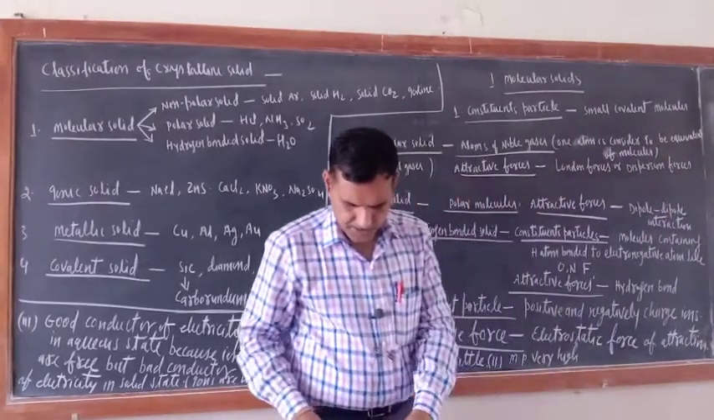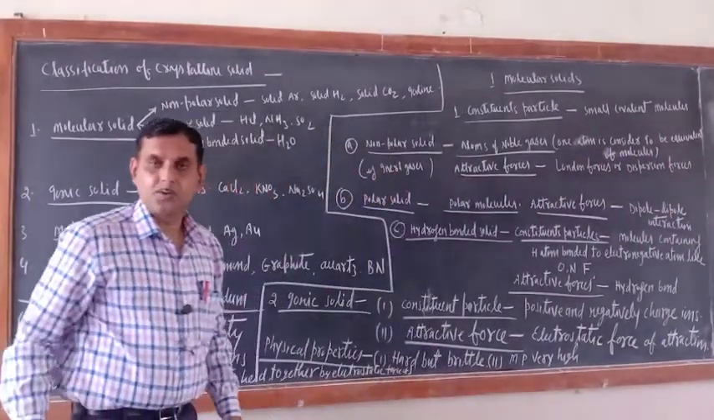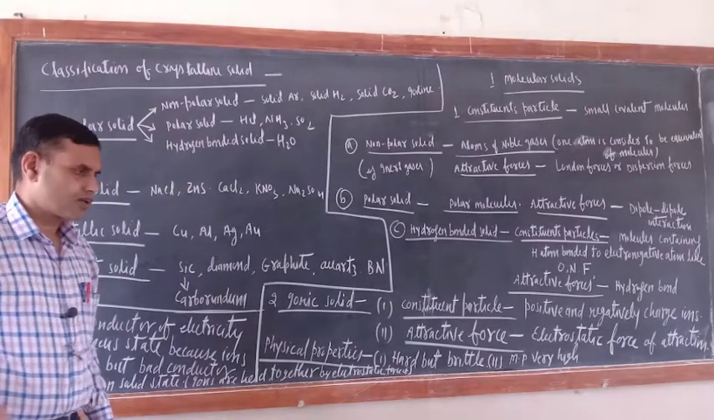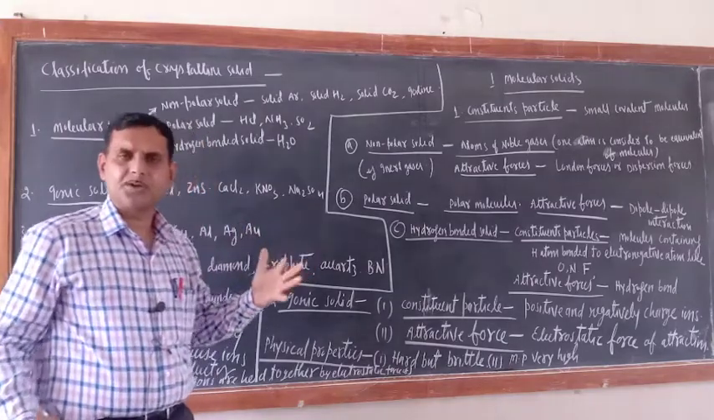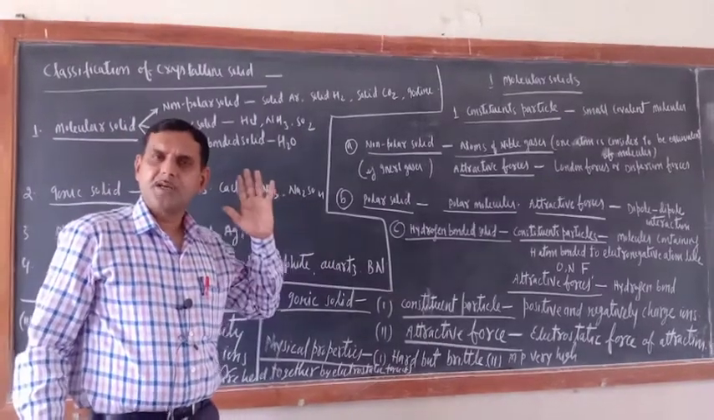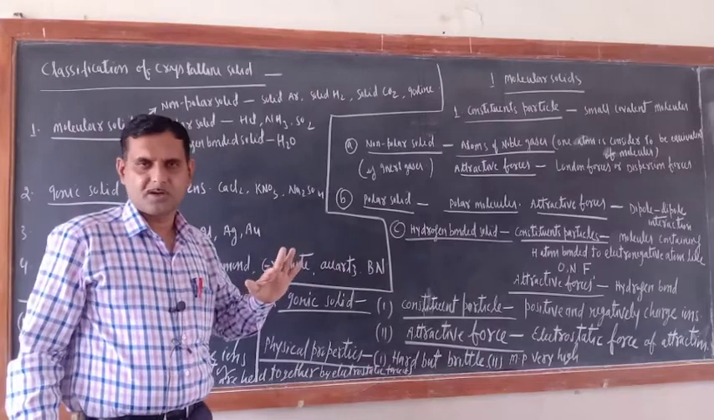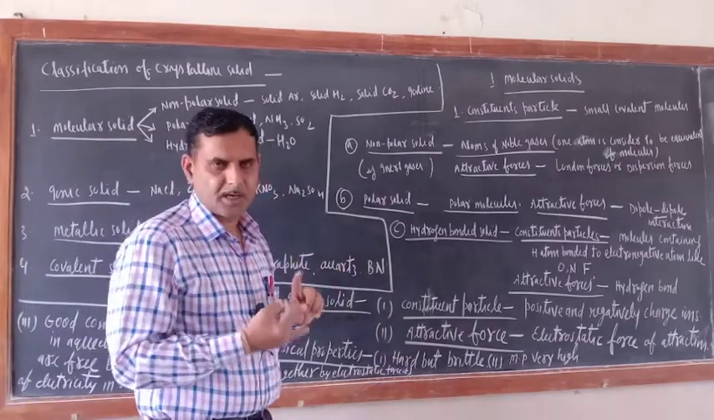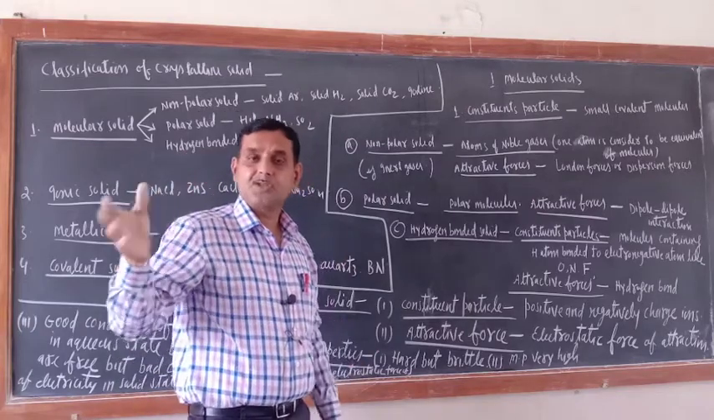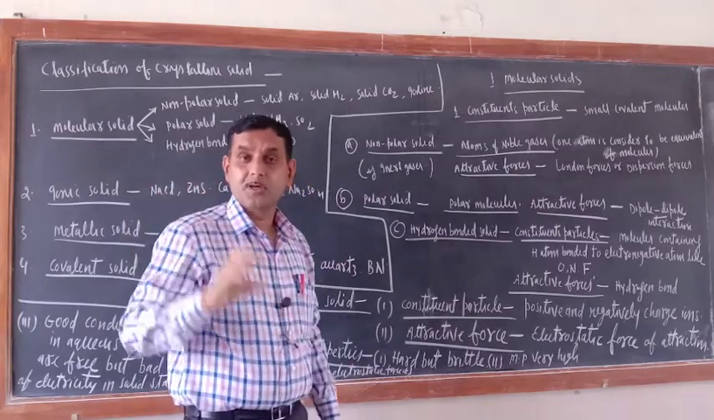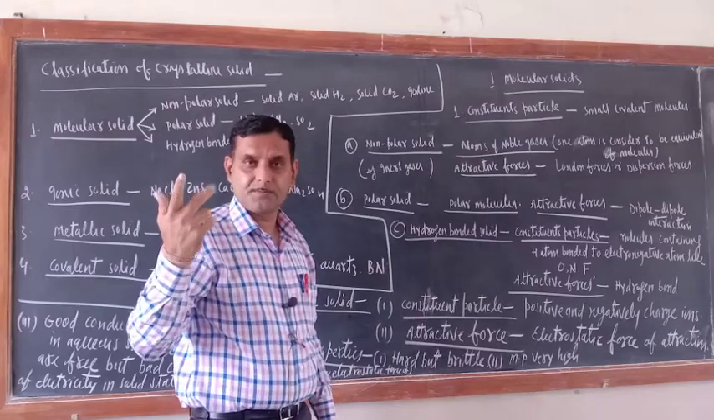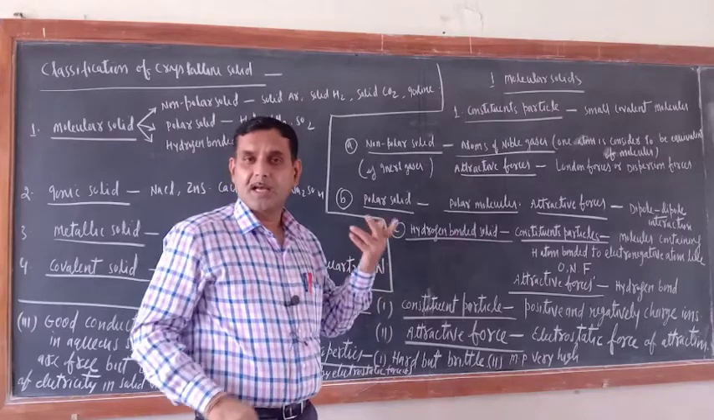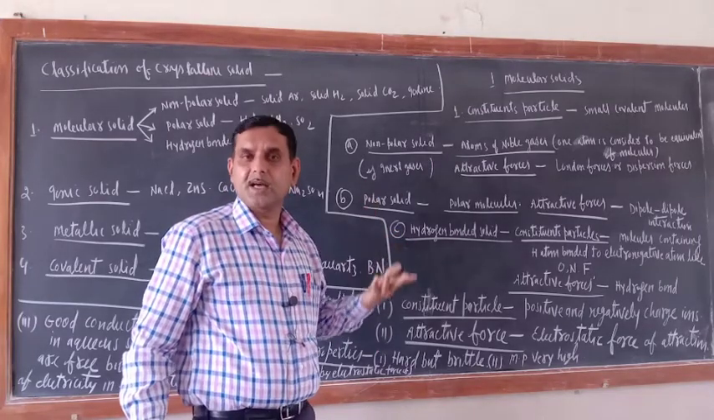Yesterday I taught you the classification of solids. Basically, how many types of solids are there? There are two types: amorphous solids and crystalline solids. In yesterday's video I taught you the difference between crystalline and amorphous solids. There are many applications of amorphous solids: pitch is used to make roads, coal is used as a fuel, rubber is used as an insulator material, and glass. These are the amorphous solids.